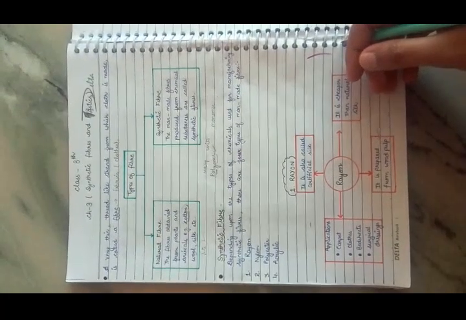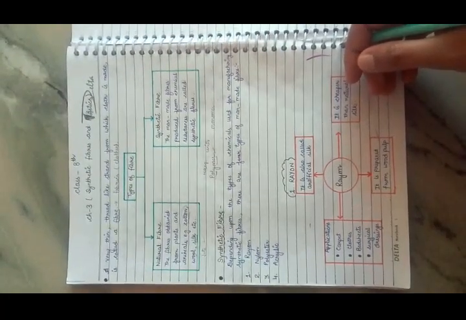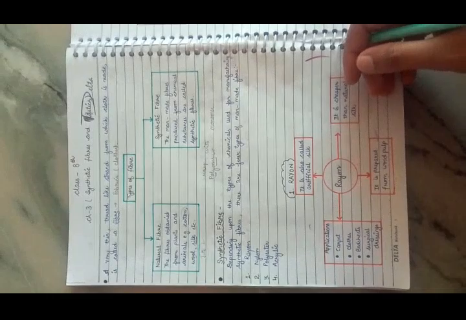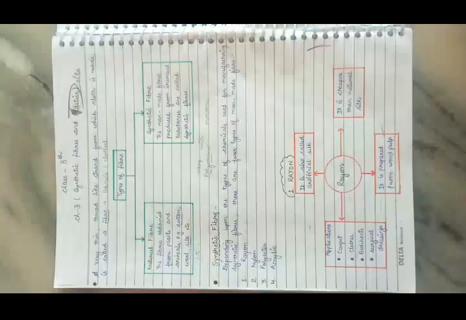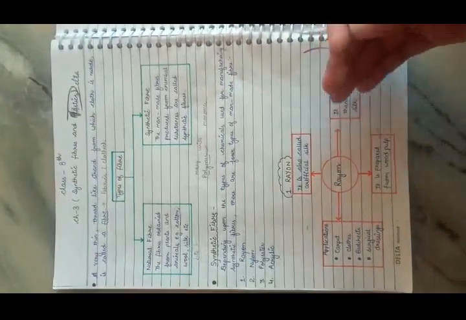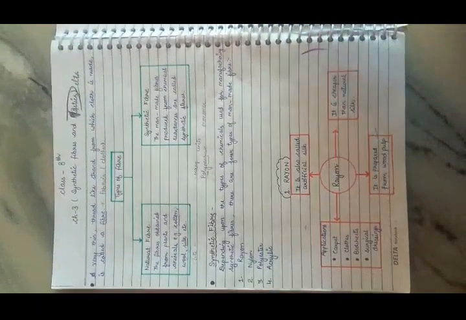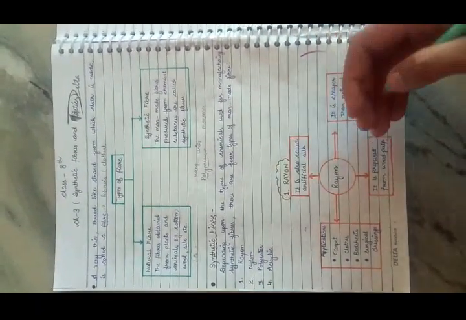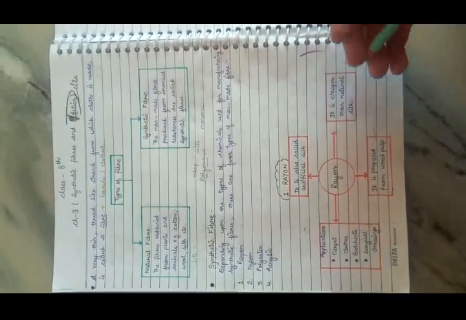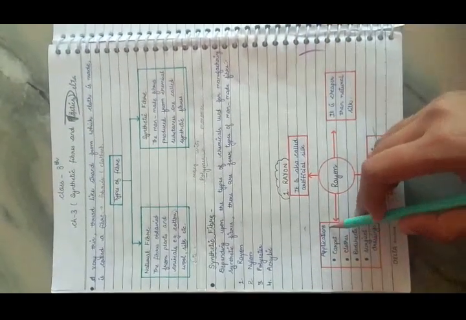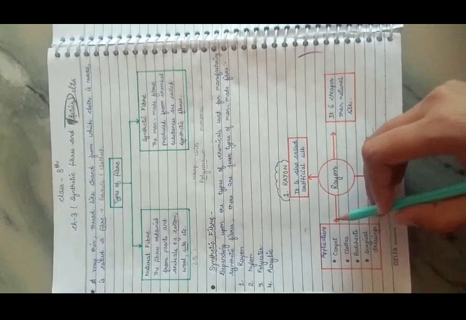H2SO4 is our sulfuric acid. So the silk-like thread is formed, and it is not a true synthetic fiber because it is the mixture of natural elements and chemicals. Therefore, it is semi-synthetic fiber.